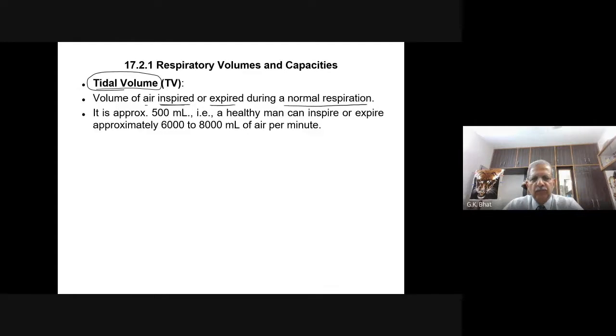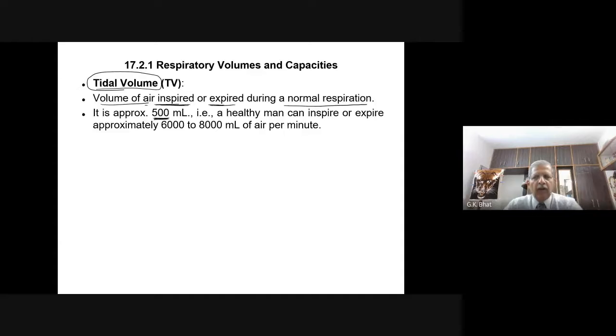Not both. Either you take into consideration how much of the air you have breathed in or how much of the air you have given out. This is what is called tidal volume. Tidal volume is the volume of air either inspired or expired during a normal respiration, not forcible respiration. During normal life, it is approximately 500 ml in a normal person.